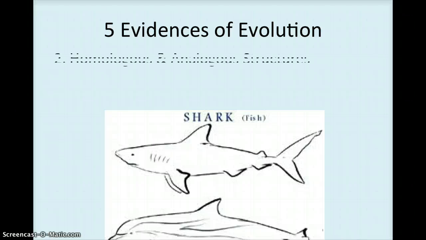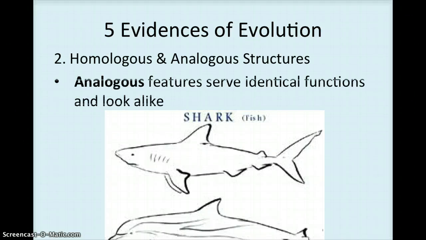Analogous features, on the other hand, are features that serve identical functions and look alike, but are not shared from a common ancestor. A common example of this would be a shark and a dolphin. They both have a tail fin, and that tail fin is used for swimming. However, a shark and a dolphin do not have a common ancestor.